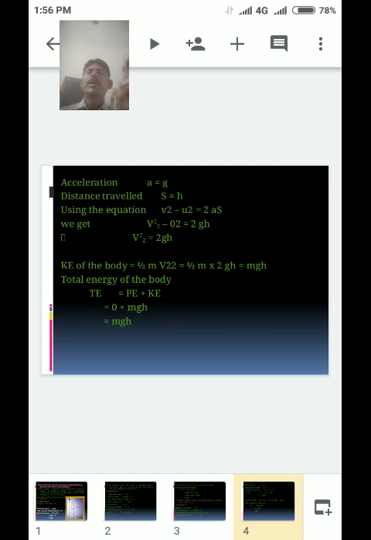Total energy of the body is equal to potential energy, which is 0, plus kinetic energy, which is mgh. So total energy is mgh. This is the final answer. At position A it is mgh, at position B it is mgh, and at position C it is mgh.